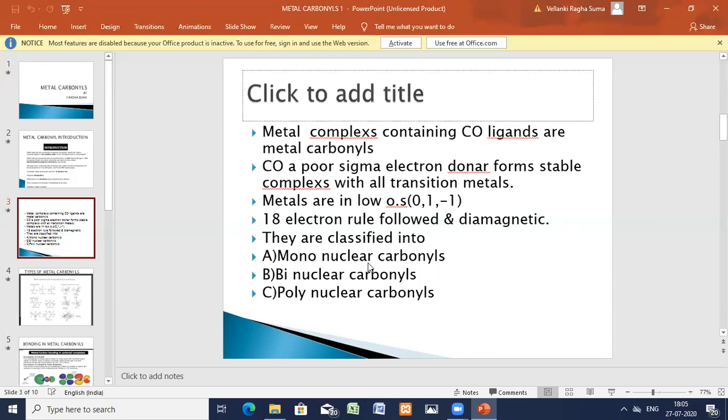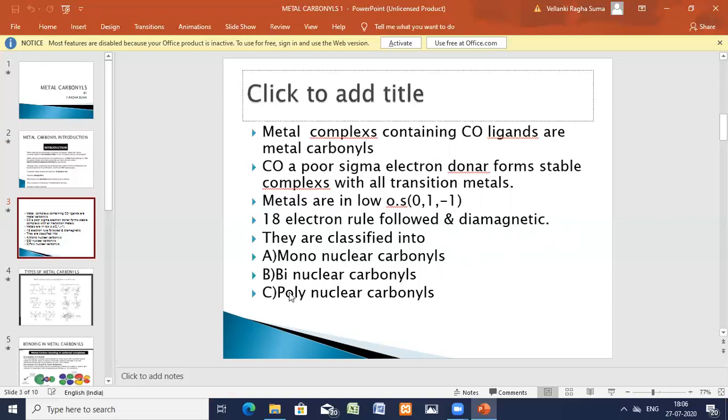You can call it a binuclear carbonyl or a bridged carbonyl. In these carbonyls, each carbonyl ligand is attached to two central metal atoms. If there are two central metal atoms in that carbonyl compound, then you call it binuclear, or you can even call it bridged. The carbonyls which contain two metal atoms per molecule are called bridged.